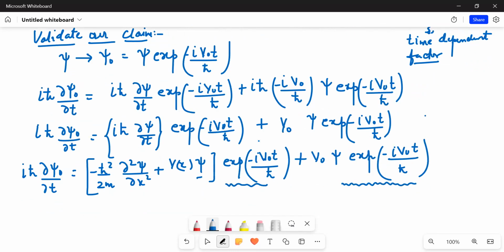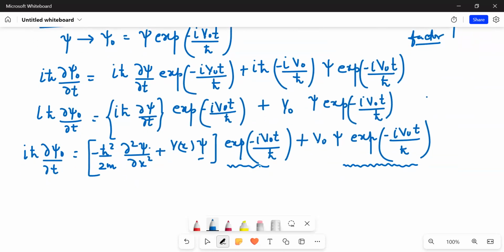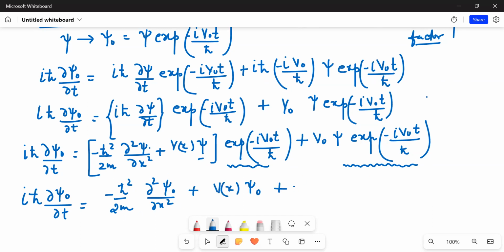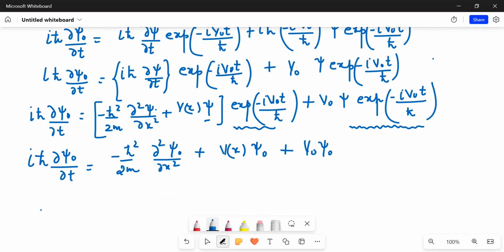Now, this is a partial derivative with respect to x, while the exponential depends on time, so I can take the exponential inside the derivative; it is not going to change anything. So ∂²/∂x² of psi times the exponential of minus i V naught t upon ħ is the second derivative of psi naught. Therefore i ħ ∂ψ naught/∂t equals minus ħ² upon 2m ∂²ψ naught/∂x² plus V(x)ψ naught, plus V naught ψ naught. So psi naught satisfies this Schrödinger equation.